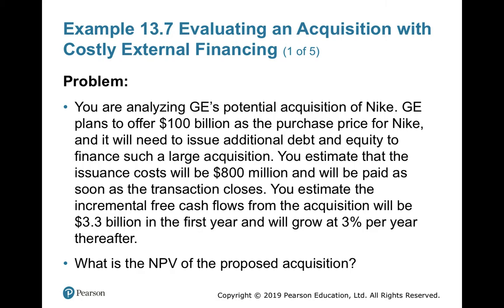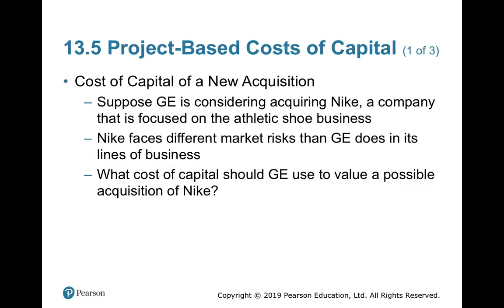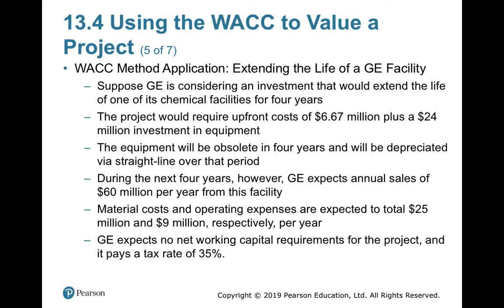You are analyzing GE's potential acquisition of Nike. GE plans to offer 100 billion as the purchase price for Nike, because the acquisition is going to be a costlier one for you.